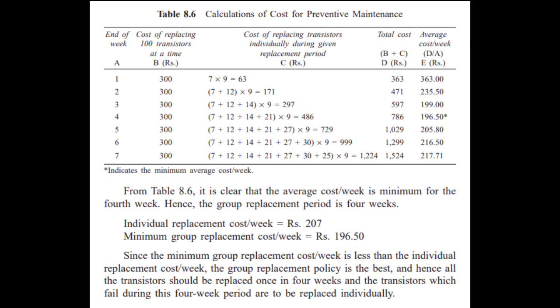So the group replacement policy is the better one to use, because you save more here: the individual replacement cost per week is rupees 207 and our group replacement cost per week is 196.50. That is why we chose it. That's all. Thank you.